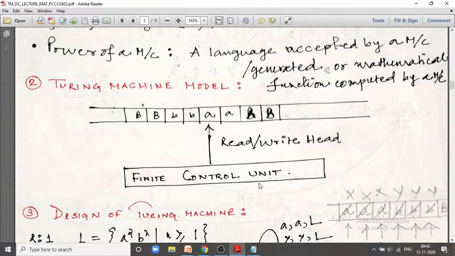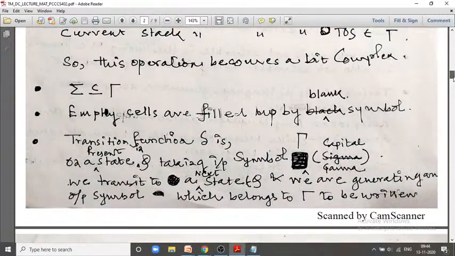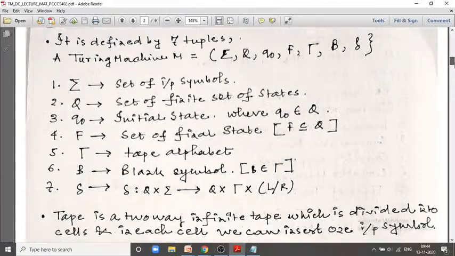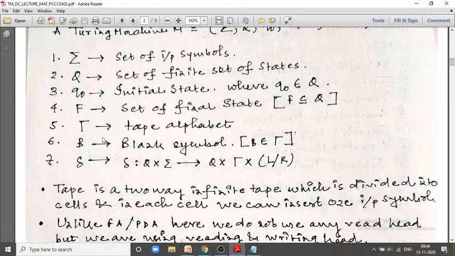I am recapitulating this theory again and again so that we will find it very easy while solving the problem.